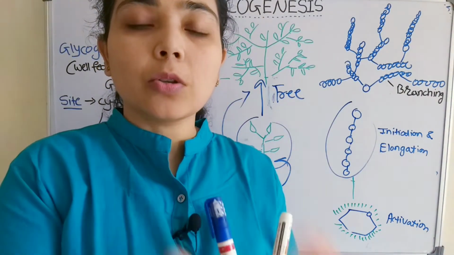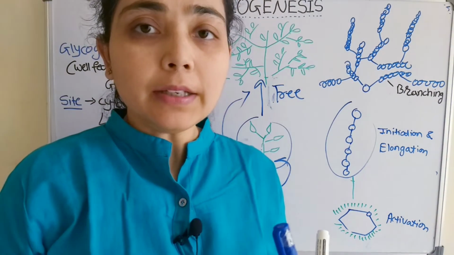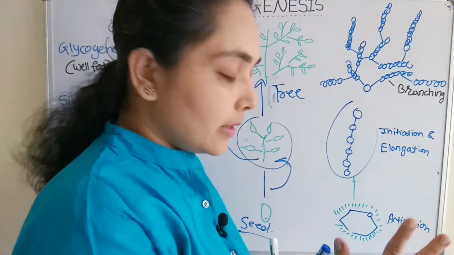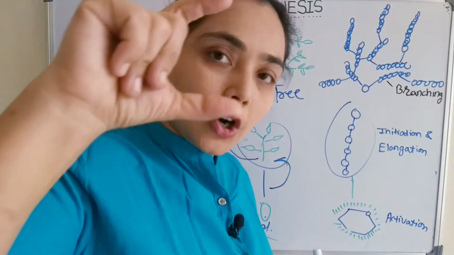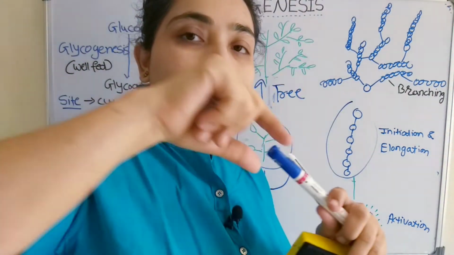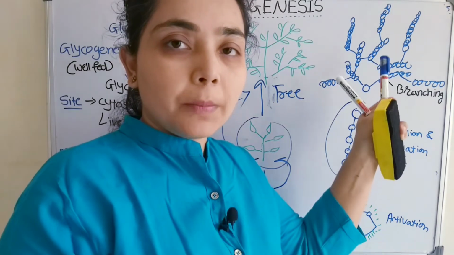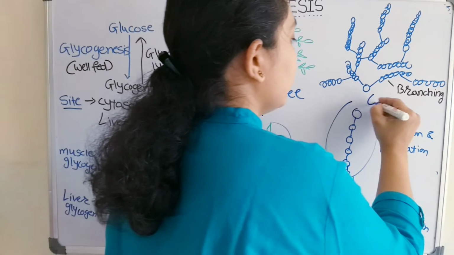The osmosis concept is also related to that, which we will discuss in the next class. So the main steps of glycogen synthesis are activation, then initiation and elongation, where the short chain forms, and these short chains then join together to form the branches, and that branch structure is known as glycogen.